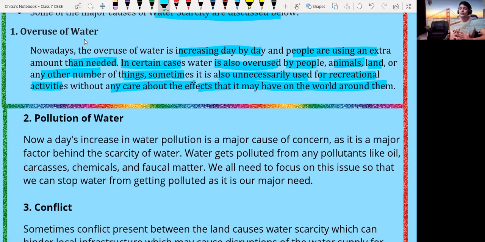They may know that there is a scarcity of water being faced all over the world, but still most of the people are overusing water. But this is the wrong thing. They have to be educated and they have to understand the importance of water, or they are going to face the scarcity. That's why it is our responsibility to make people aware about the major problem of the scarcity of water, so that they can reduce the overuse of water.